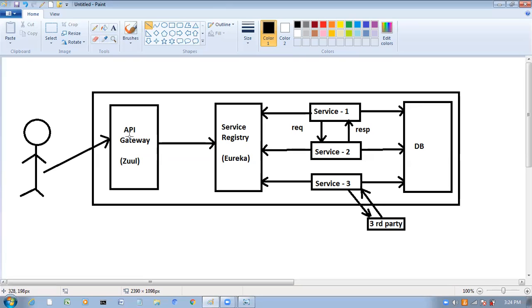So API gateway will sit between the client and the collection of backend services. For every request, this API gateway works as the entry point. This is the main gate. If you want to access these services, first you need to cross this API gateway, and then only you can access them. If your request is not proper, you will come back here. It won't go forward. Here there are three main components: API gateway, service registry, and services.